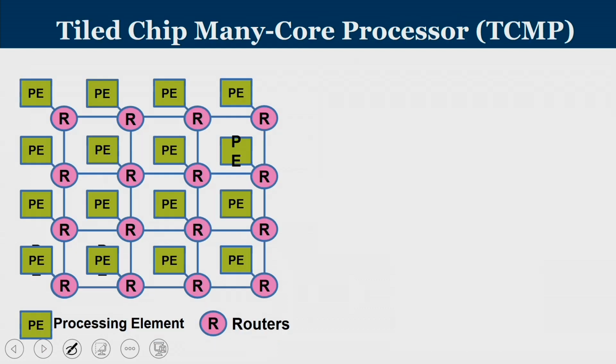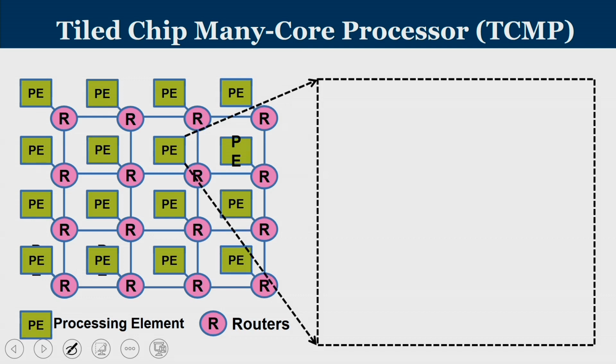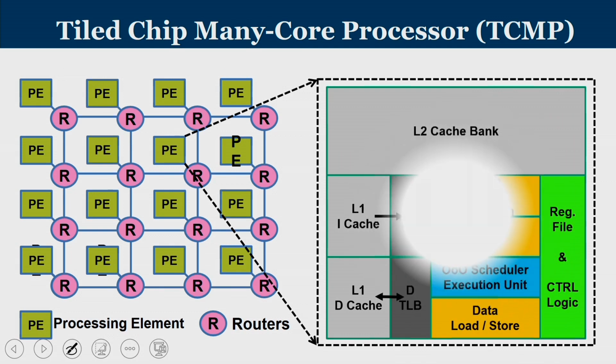So, moving on to the concept of tiled chip many core processors or TCMP. This is the logical layout of such a processor where PE stands for processing element, and what are the things inside each of these PEs?